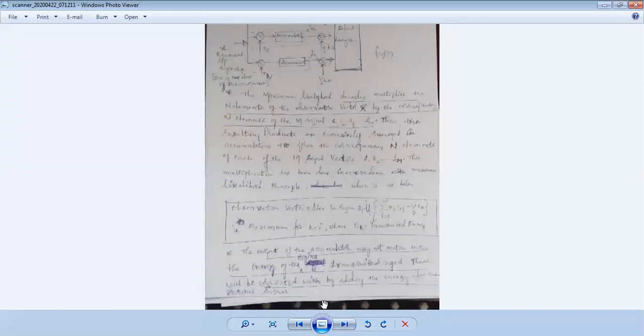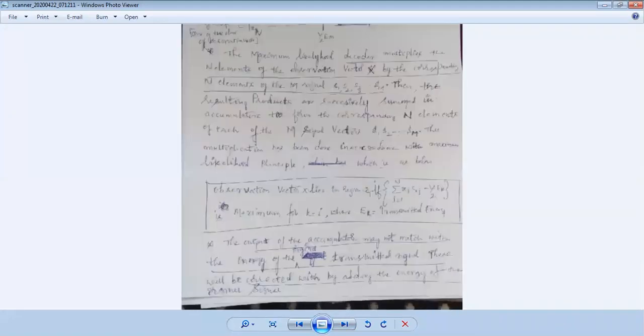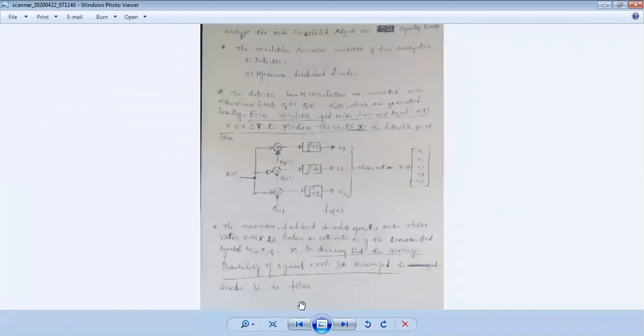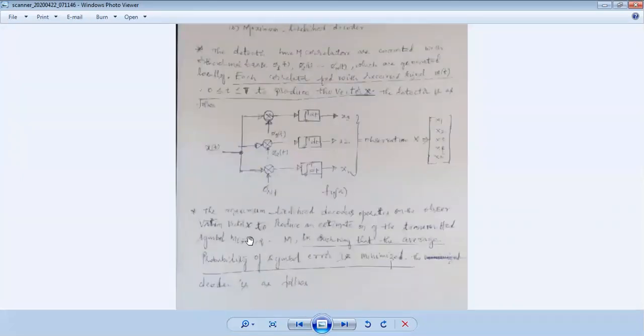What exactly is the maximum likelihood decoder? Look back here. It will estimate the information, because this is the observation, and as we mentioned the observation has to be input plus noise. Input is equal to si of t plus noise. The maximum likelihood decoder operates on the observation vector to produce the estimate of the transmitted signal.